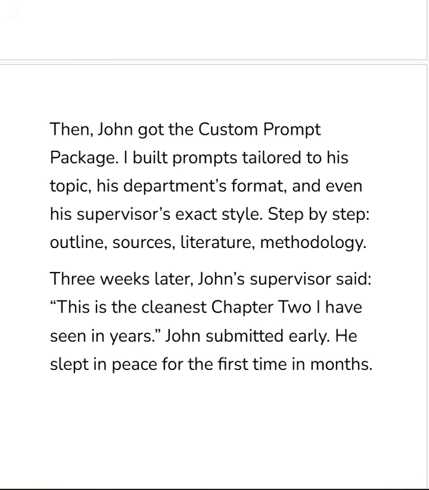Three weeks later, after John used this custom prompt package, because it normally takes us a week to build this custom prompt, we take our time and do it well, then you can apply it over maybe the next one or two weeks, depending on how busy or free you are. But John used it fast, so he didn't waste time when we gave it to him after he paid. All right, this is what John's supervisor said: this is the cleanest chapter 2 I have seen in years, and we're not even joking.